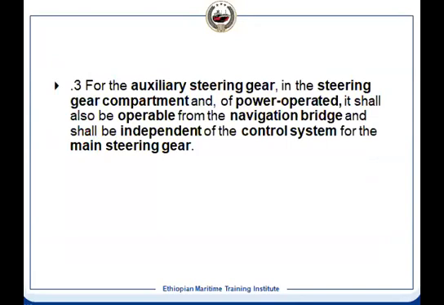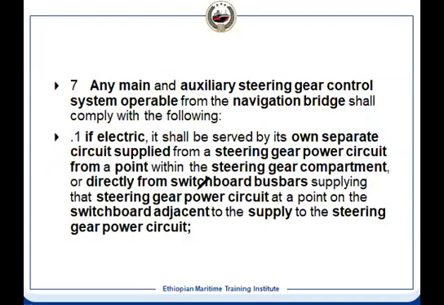Auxiliary steering gear is power operated and it should be operable from the navigational bridge and independent of the control system of the main steering gear. For the auxiliary system also, the power unit will be in the steering platform. Control system is coming from the bridge to the steering platform. That has to be independent of the main steering gear. So any main and auxiliary steering gear control is operable. It should be operable from the bridge.